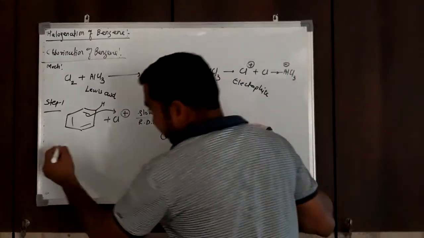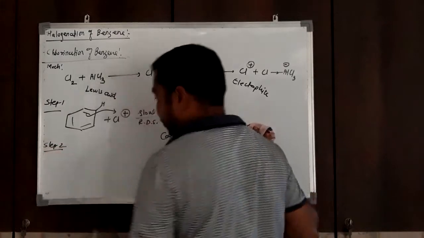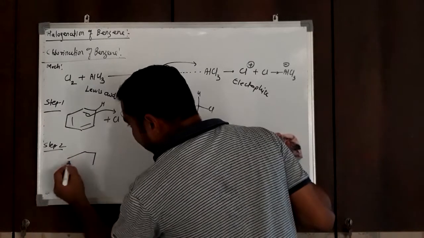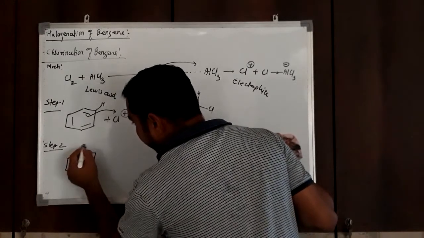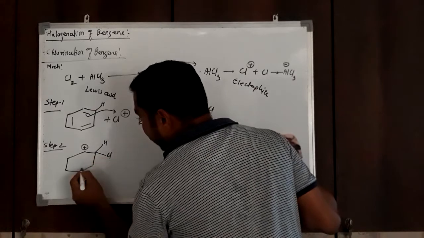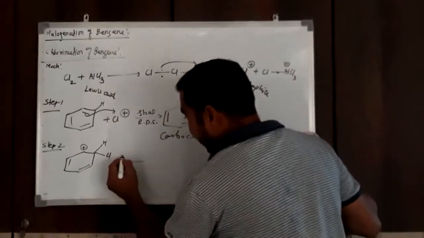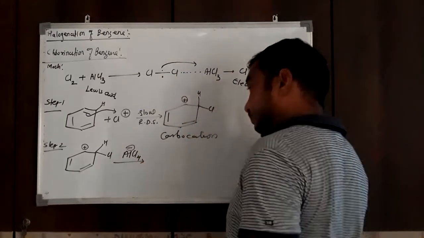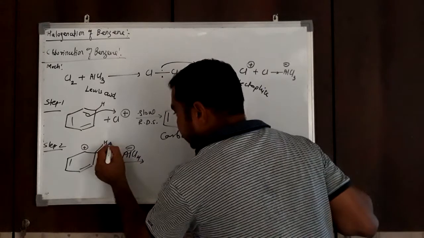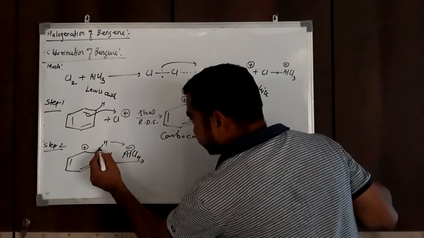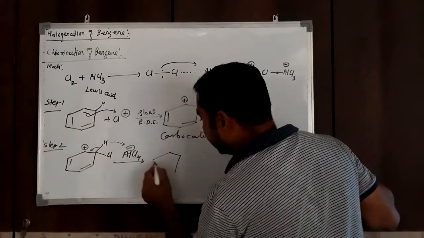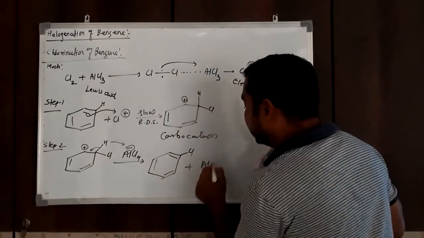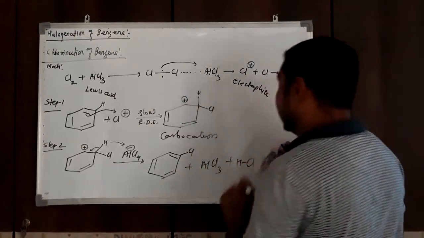And in step 2, similar to the steps we already discussed in the common mechanism, H plus departs from this carbocation and the ring gains aromaticity, plus AlCl3 plus HCl as side product.